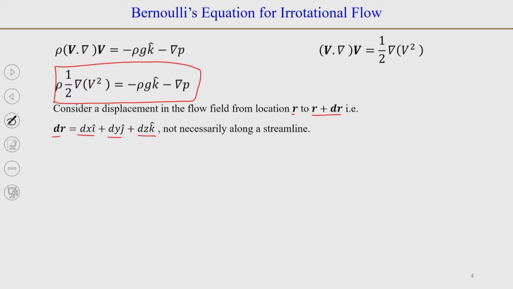Okay. Now, we will take the dot product of dr with this equation.